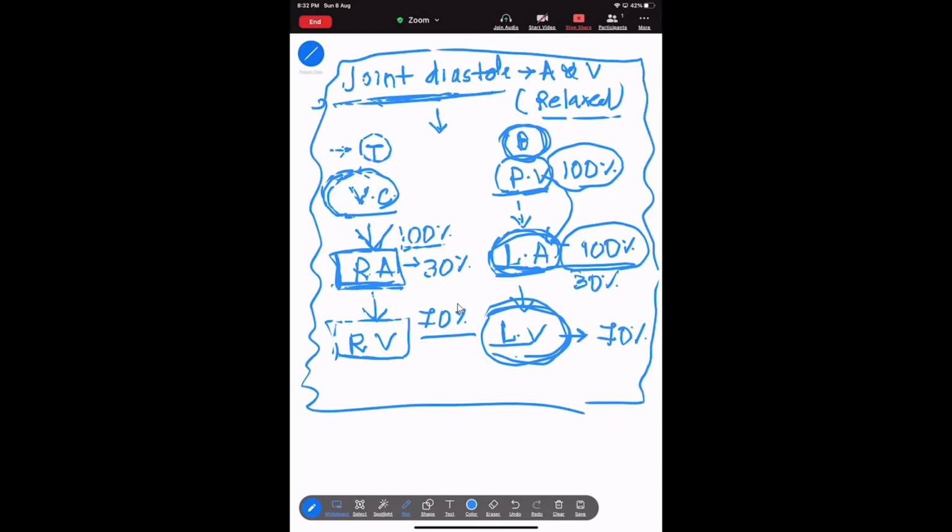But what will happen at the time of auricle systole? That means whenever the auricle will contract.